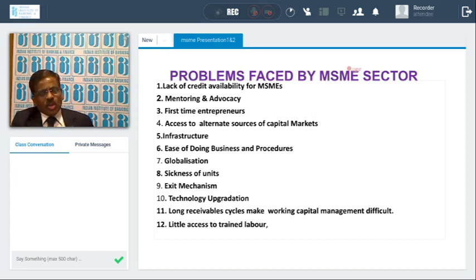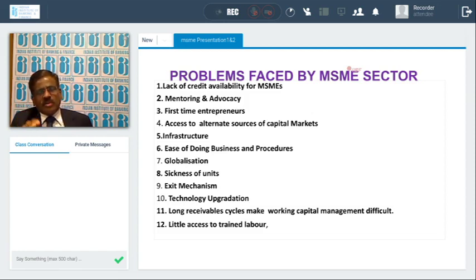Because they are not able to give collateral, and they are first-time entrepreneurs, the problems are being faced by the MSMEs. They are not getting adequate credit. And even if the credit is available, it is available at a very high cost.